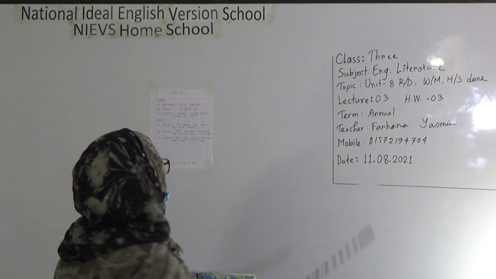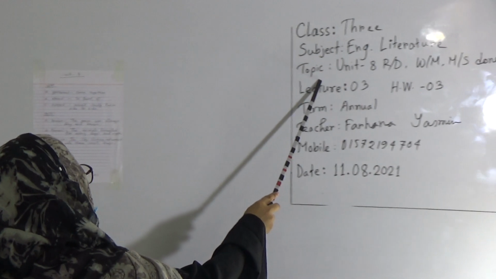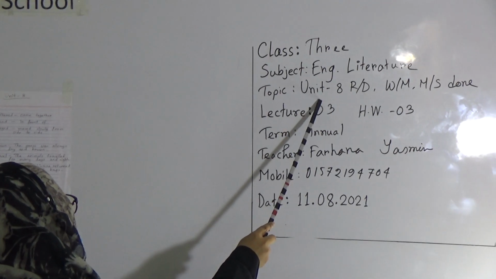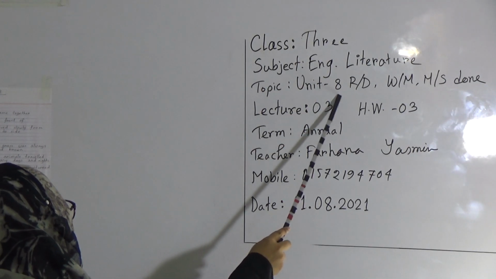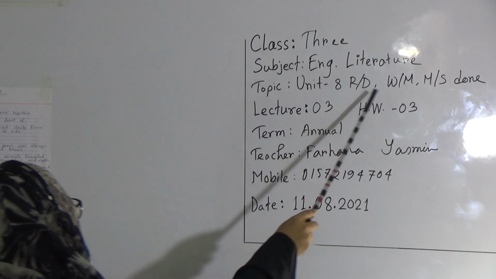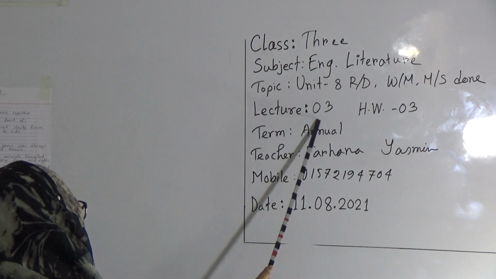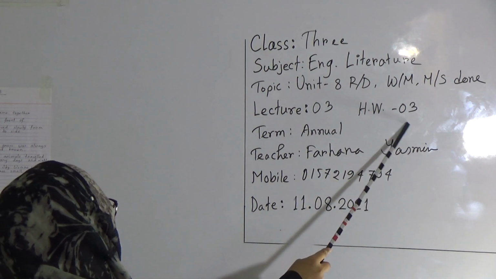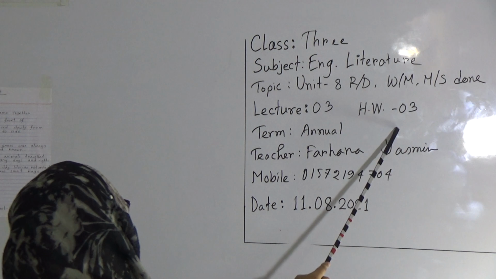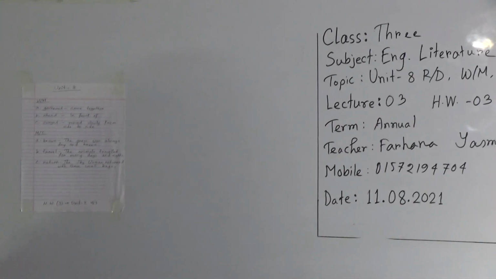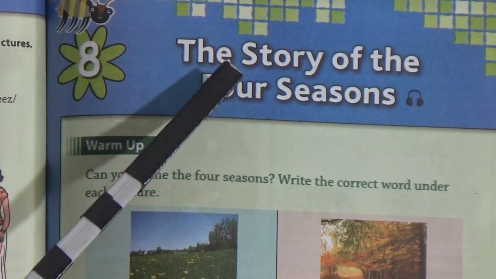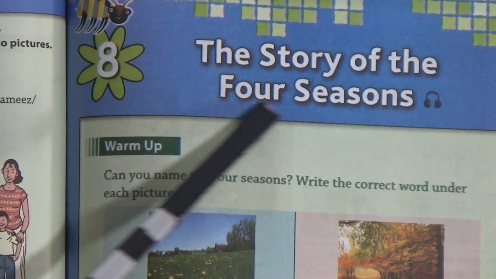Dear students, let's look at today's topic. This is our today's topic. We will read Unit 8 from your buzzword book and we will practice the word meaning and make sentence from this unit. Today is lecture number 3 and homework number 3 will also be given today. So let's look at the story. The story is on page 83 of the book. Unit 8 is called The Story of the Four Seasons.